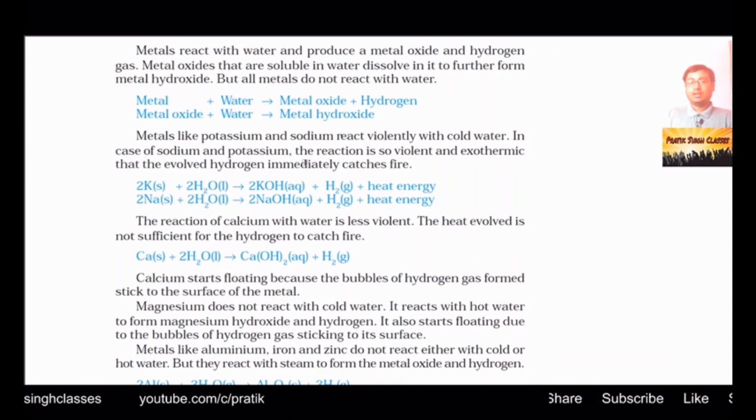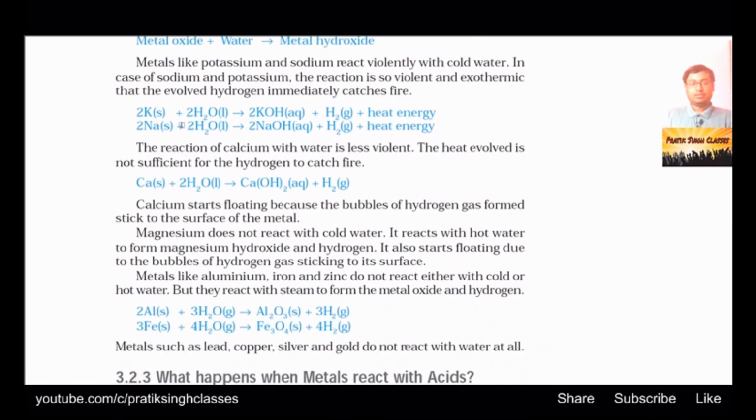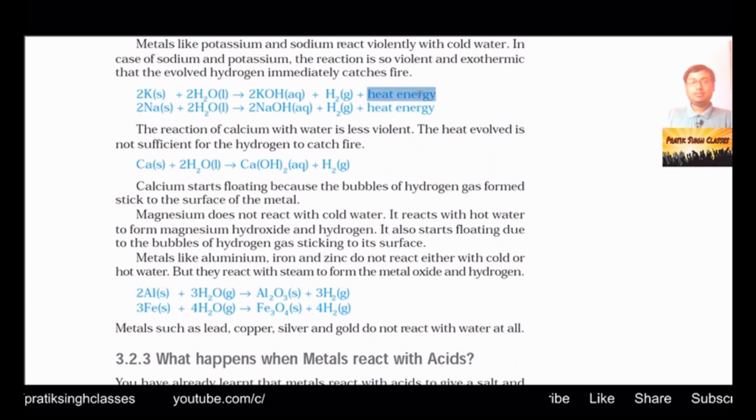What really happens there is that when potassium and sodium react with cold water, they give out hydrogen and a very high amount of heat. When the hydrogen gas is being liberated, because of the very high amount of heat, hydrogen itself catches fire and gives water vapor. So here you can see potassium plus water gives potassium hydroxide plus hydrogen plus a very high amount of heat energy, and the same in the case of sodium also.